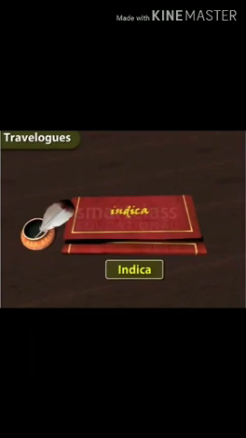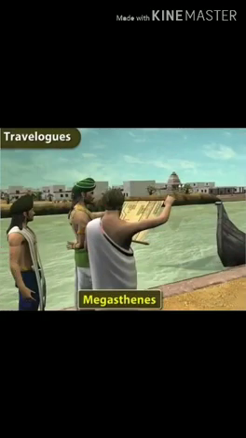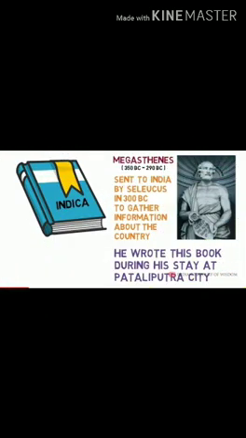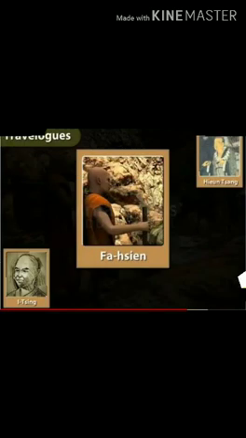The other important account is accounts of travelers. Travelers who came from foreign countries also wrote many things about our country, about the place where they came and stayed. Example, Indica, written by Megasthenes. Megasthenes was a Greek ambassador. His book was known as Indica. He was in the court of Chandragupta in 300 BCE. He wrote about the Indian culture, custom and tradition in his book.